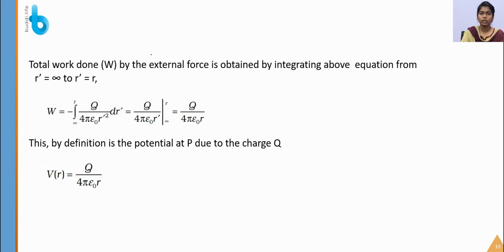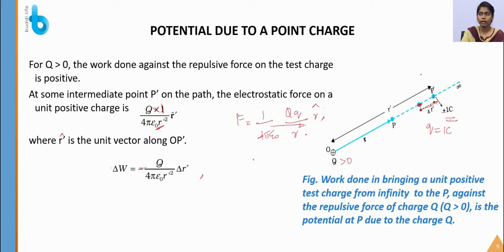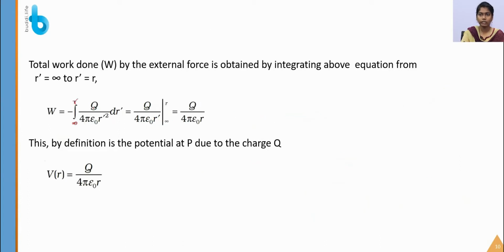Now the total work done by the external force is obtained by integrating the above equation from r dash equal to infinity to r. The total work done is the integral from infinity to r of q by 4 pi epsilon naught r dash square dr dash. By integrating this we get the expression q by 4 pi epsilon naught r.